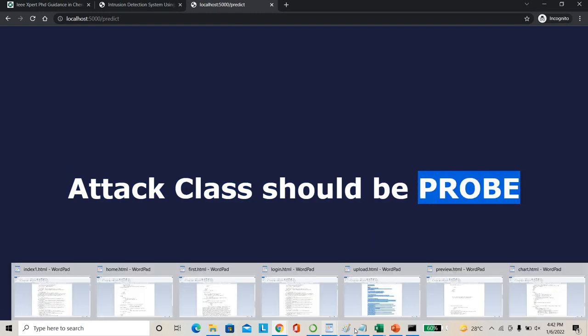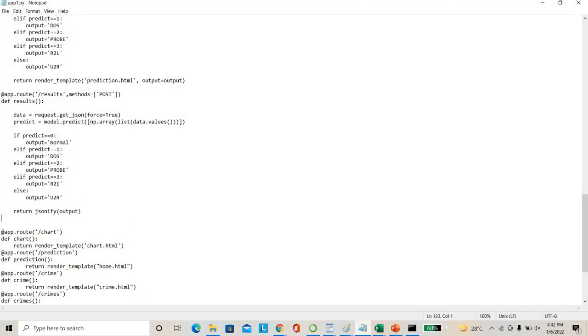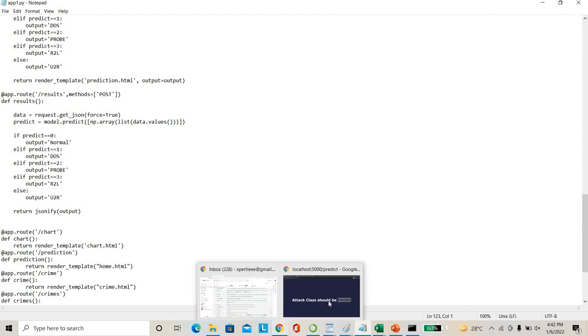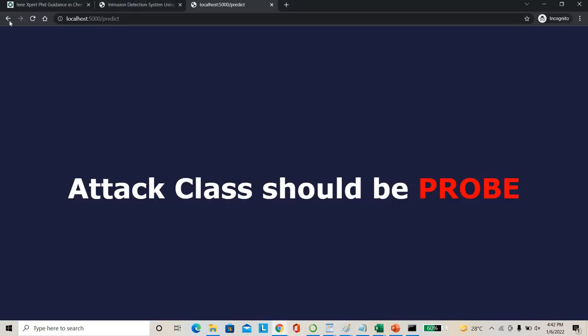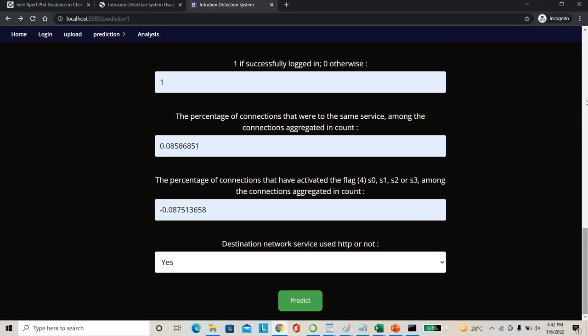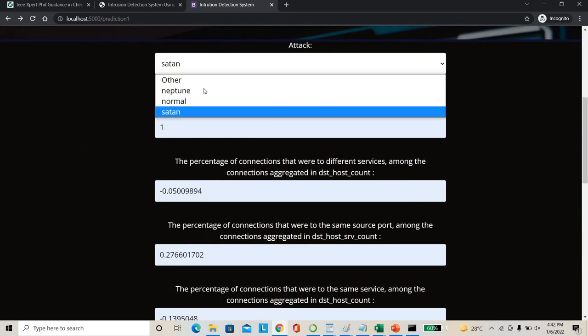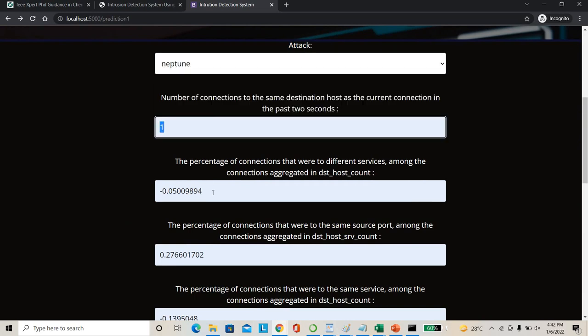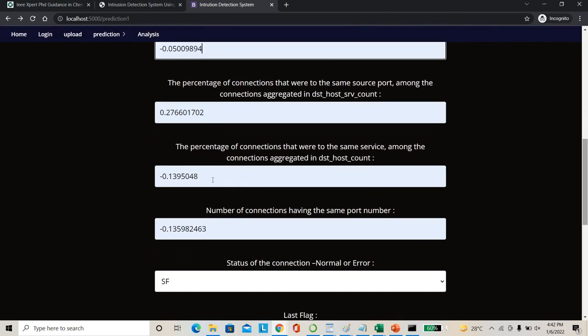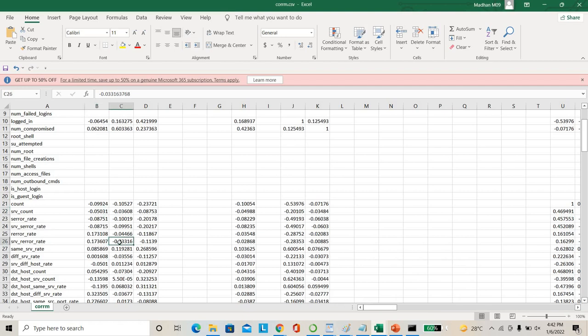Here, four types of attack we are considering. What are the four? R2L, probe, DOS, and normal. For example, I'm giving one more, Neptune, and different values here. Again, these are values I'm taking from this data set.